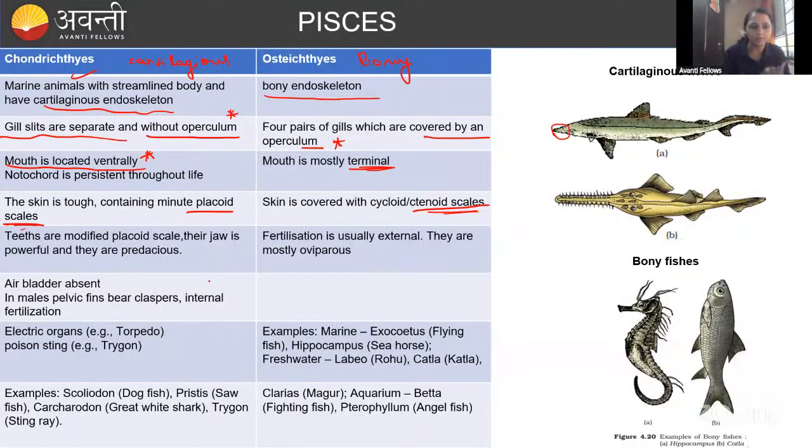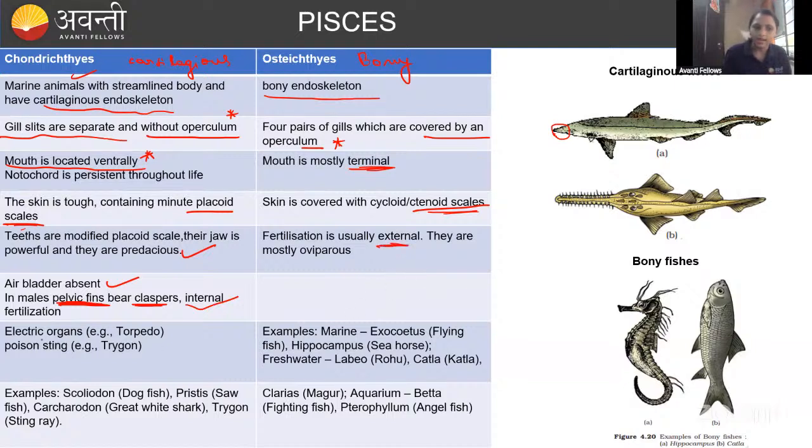Okay. Jaws are very powerful in the cartilaginous fishes. And the air bladder is absent, so that's why they have to swim continuously. Okay. And the males have the pelvic fin. Remember, the pelvic fin is bearing the claspers. Internal fertilization is there here, but in the bony fishes, external fertilization is there.